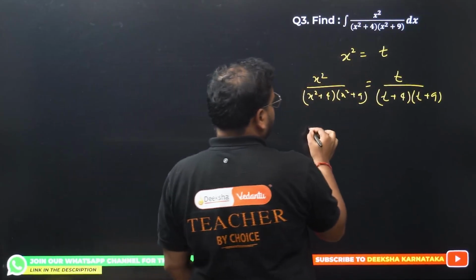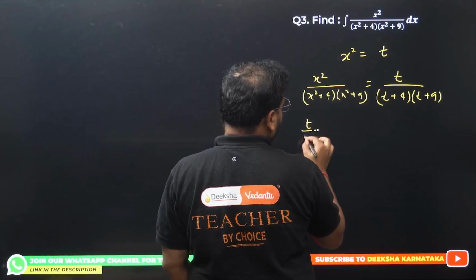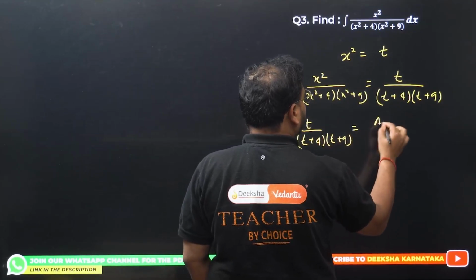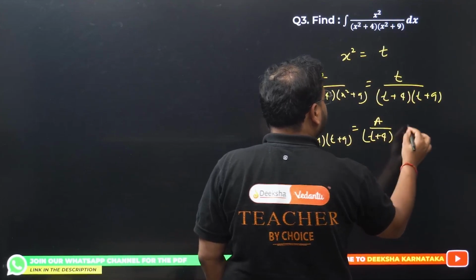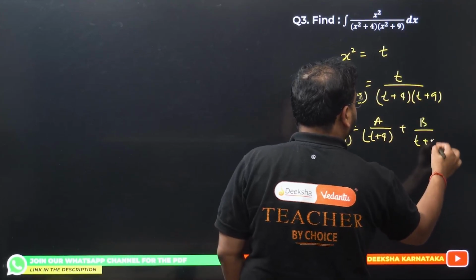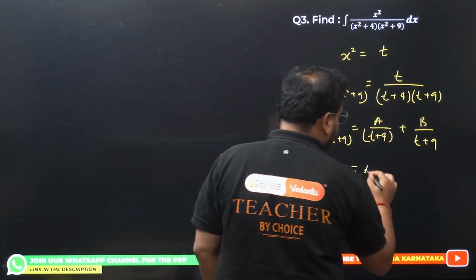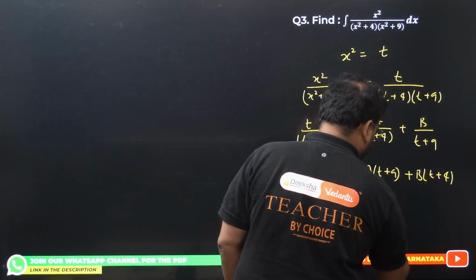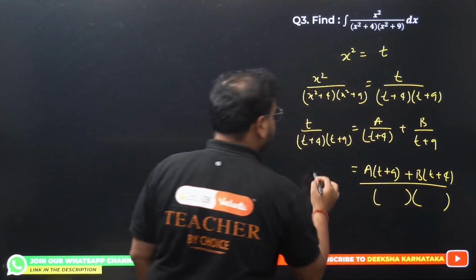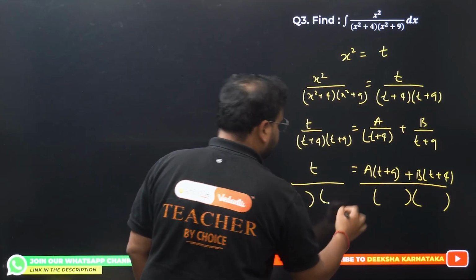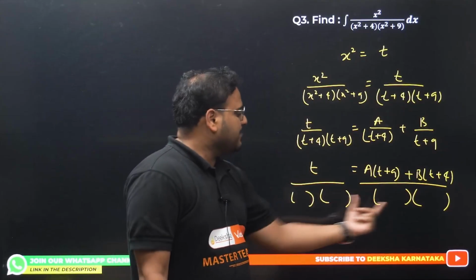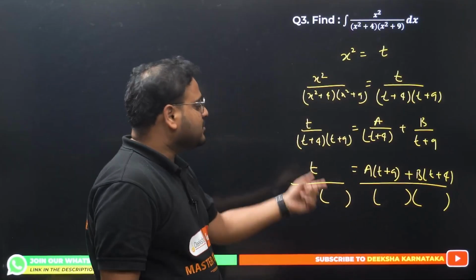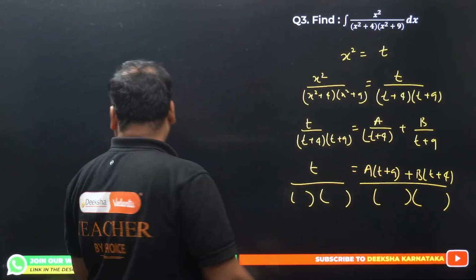I can write this as t upon t plus 4 into t plus 9 equals a upon t plus 4 plus b upon t plus 9. So I get over here a times t plus 9 plus b times t plus 4. Same thing repeats over here as well, and this is t divided by the same thing. Why am I not writing this? Because it's the same thing, right? Next step is to simplify using t value as minus 9 and minus 4.